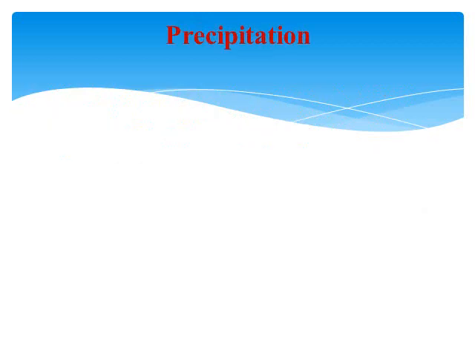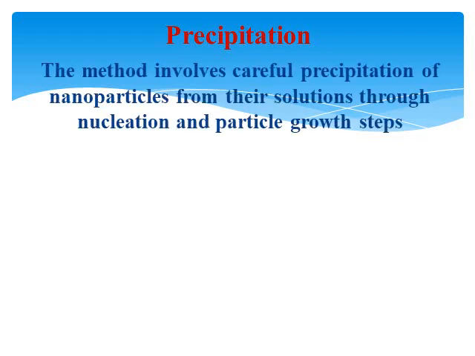Now, another method is the precipitation method. This is a very simple method of obtaining the desired size and shape of the nanomaterials. What is the basic principle of the precipitation method? The method involves careful precipitation of nanoparticles from their solutions through nucleation as well as particle growth steps.